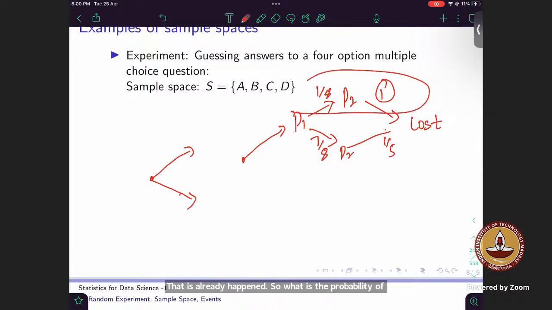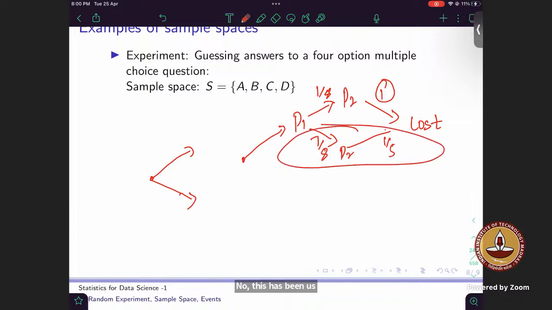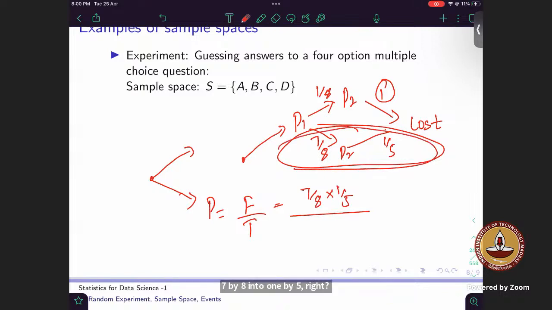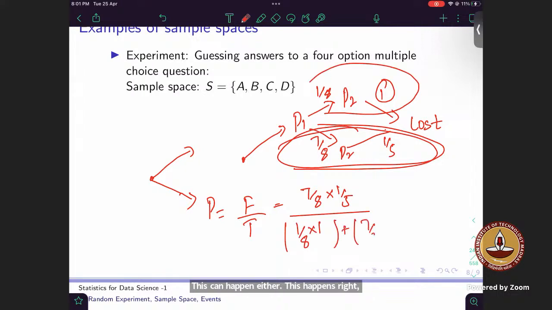Now, this has been asked: the second, bottom one. So what is the probability that this happened? As I already told you previously, keep in mind: favorable over total. What is my favorable in this case? 7/8 into 1/5, right? This branch is my favorable branch. What are my total cases in which this can happen? Either this happens, 1/8 into 1, plus 7/8 into 1/5. Solve this, whatever you get is the solution for this question.